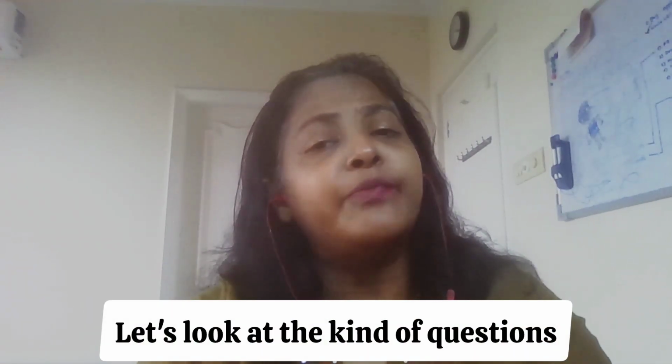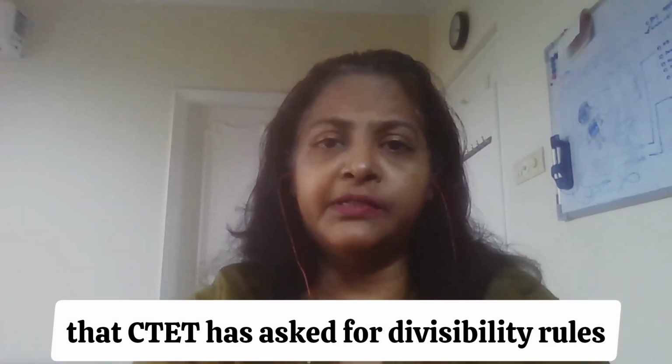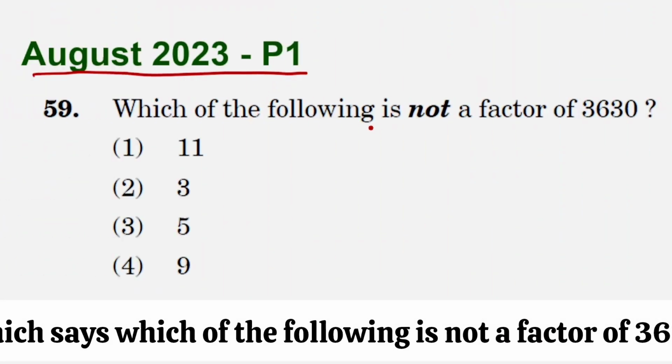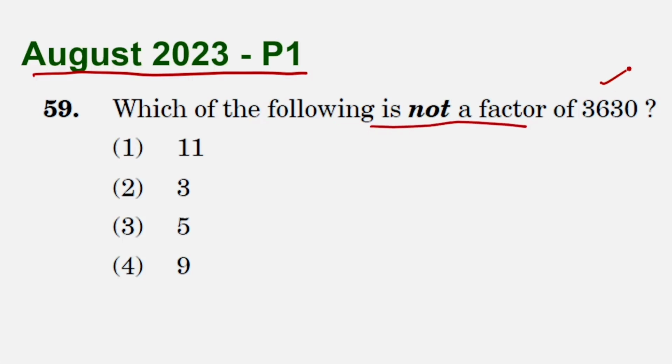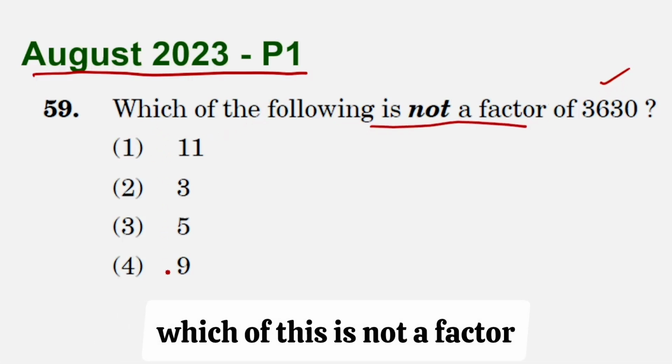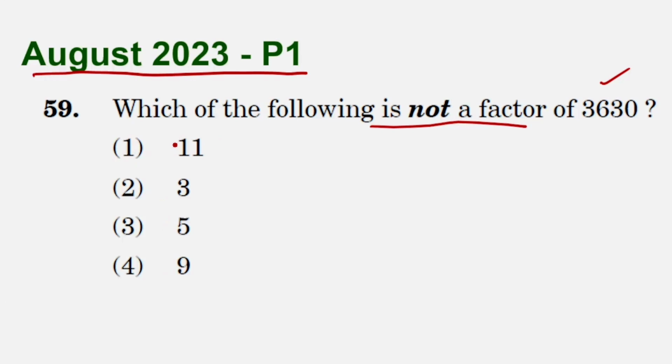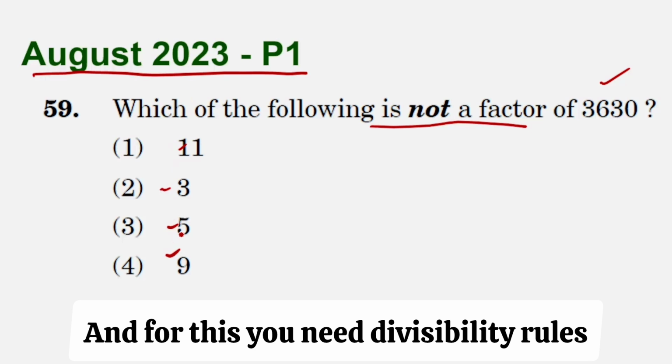Let's look at the kind of questions that CTET has asked for divisibility rules. So here's a question from August 2023, paper 1, which says which of the following is not a factor of 3630. So you have to say which of this is not a factor. Factor means it should be divisible, like the 3630 should be divisible by either 11 or 3 or 5 and 9. And for this, you need divisibility rules.